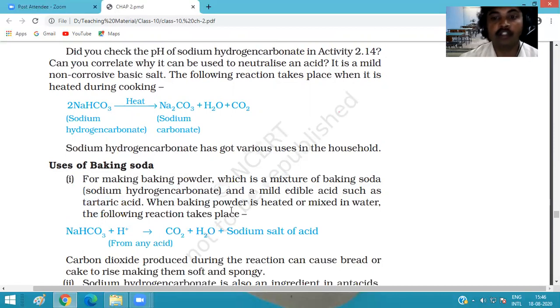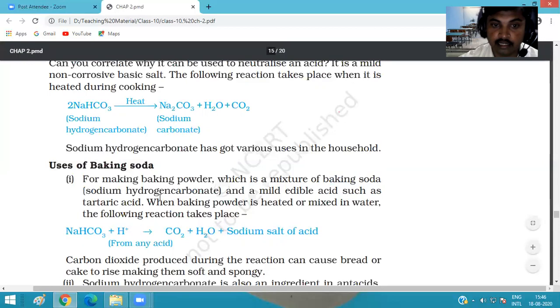When baking powder containing NaHCO3 is heated, we know that baking powder is a mixture of baking soda and a mild edible acid. We know that acid releases hydrogen ions.